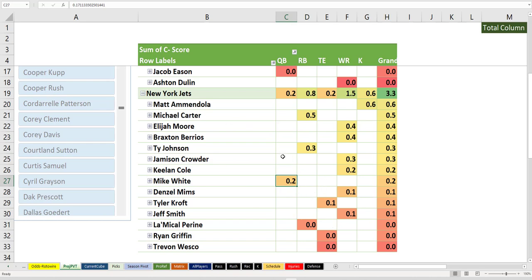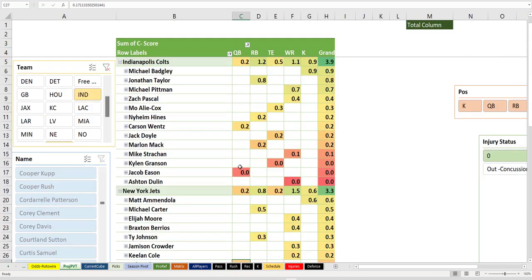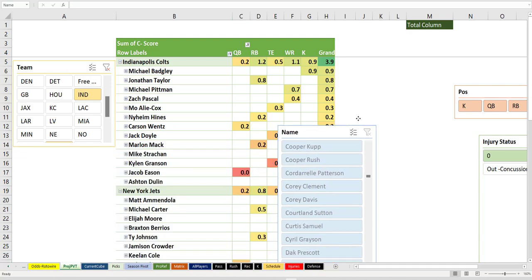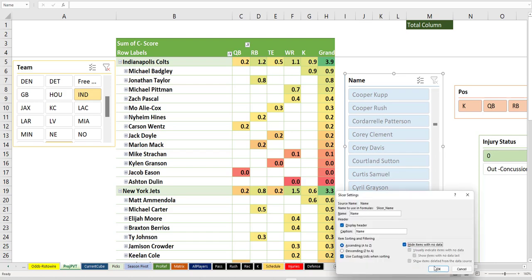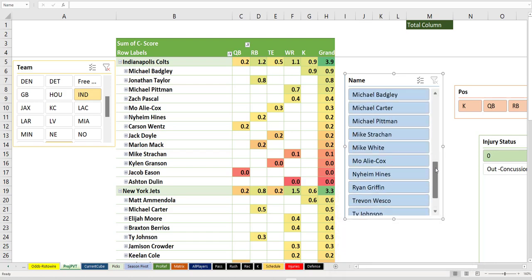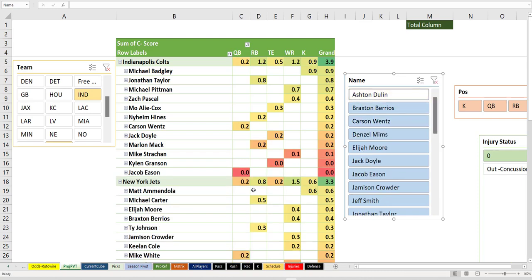Now, somebody asked me about players, and some of these guys that are on here may not even be playing anymore. You're right. Some of them might be off and not playing snaps at all. How do you get rid of them? Well, you go to your name slicer here. Slicer settings, hide this stuff. And you get all the names, and if Ashton, Dylan, whatever, doesn't play, you just pull them off by holding control, and you'll get them out of there.